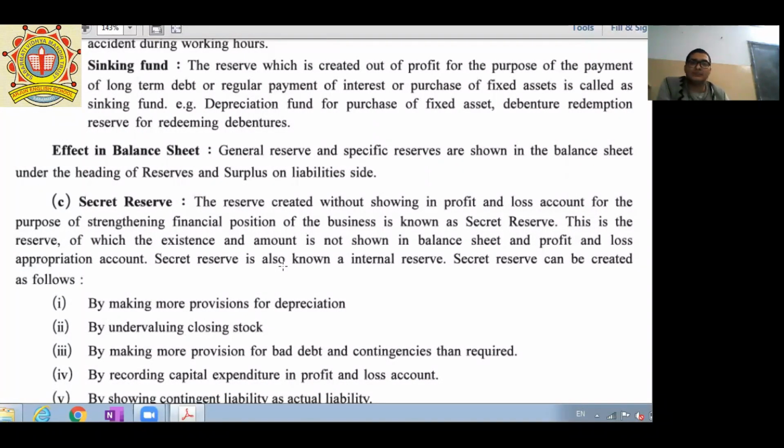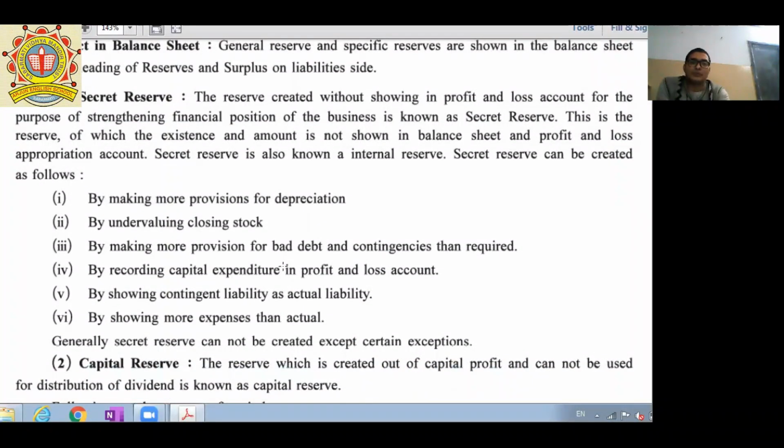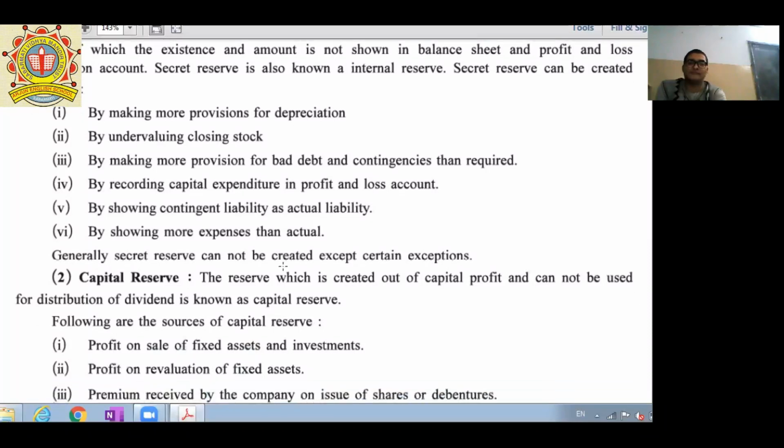What is a secret reserve? Reserve created without showing in profit and loss account for strengthening financial position is called secret reserve. And examples are provision for depreciation, undervaluation of stock, provision for bad debts, recording capital expenditure in profit and loss, showing contingent liability as actual liability, and showing more expense than actual. So secret reserves are these kinds that you can see.